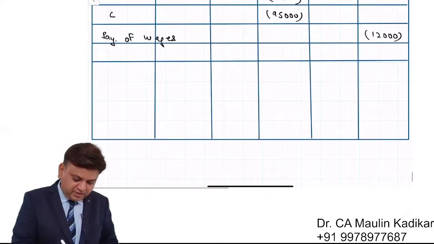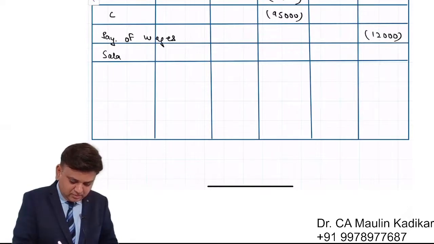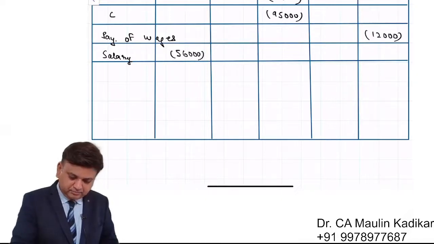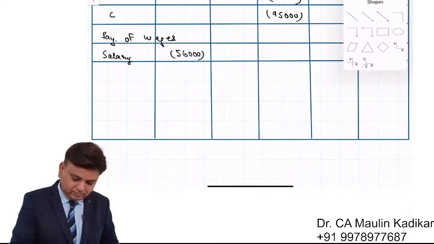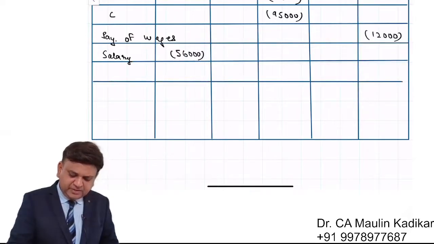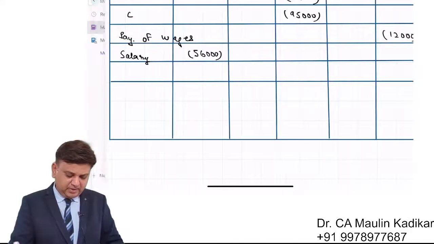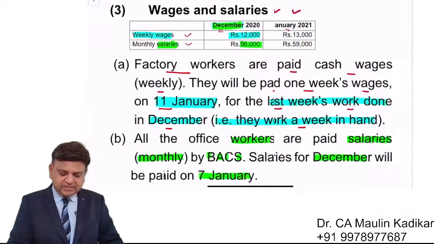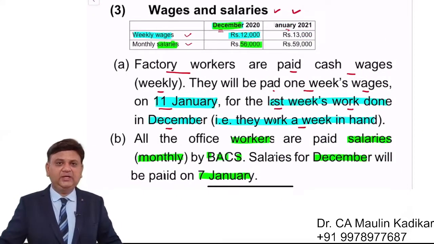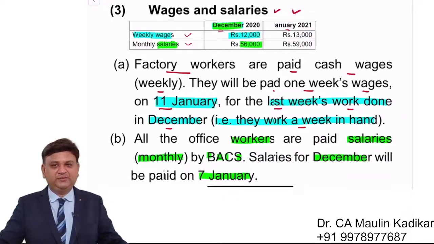So we will have over here salary 56,000 rupees. That will be paid on 7th. That's very simple. BACS will have the effect immediately. That is what they already have specified.